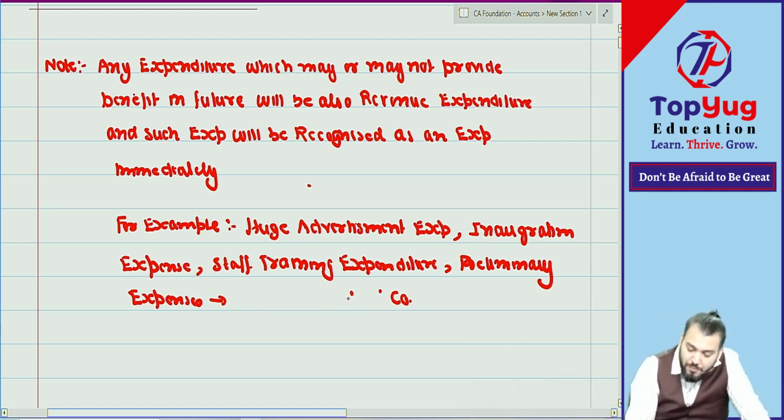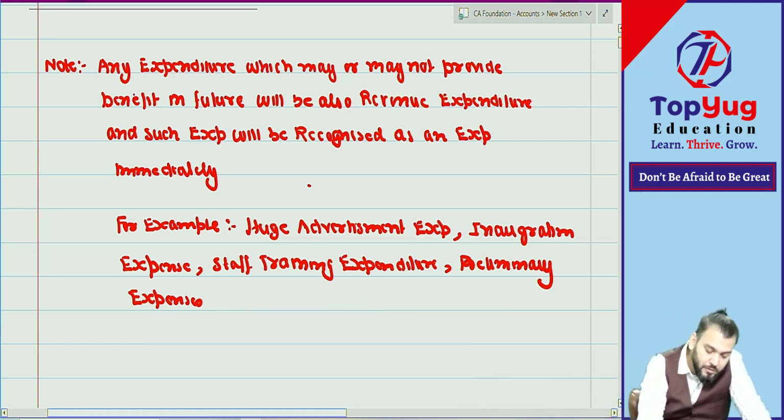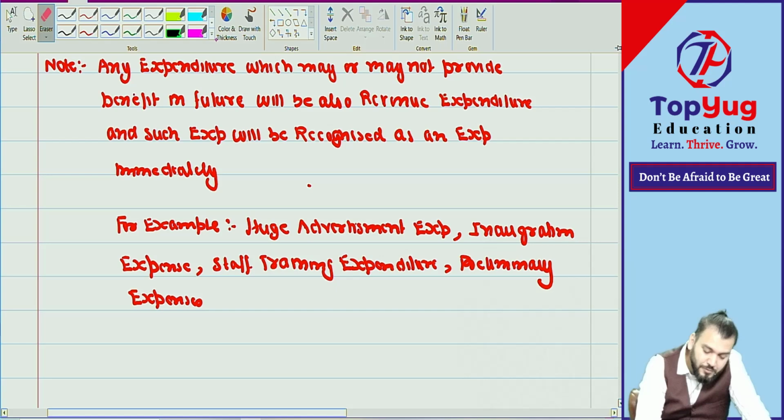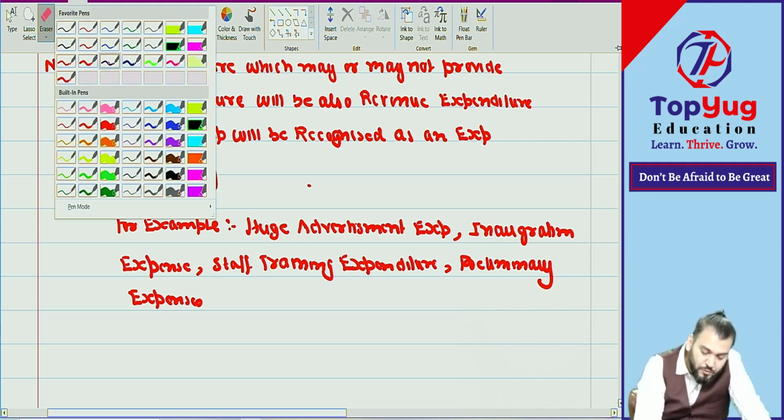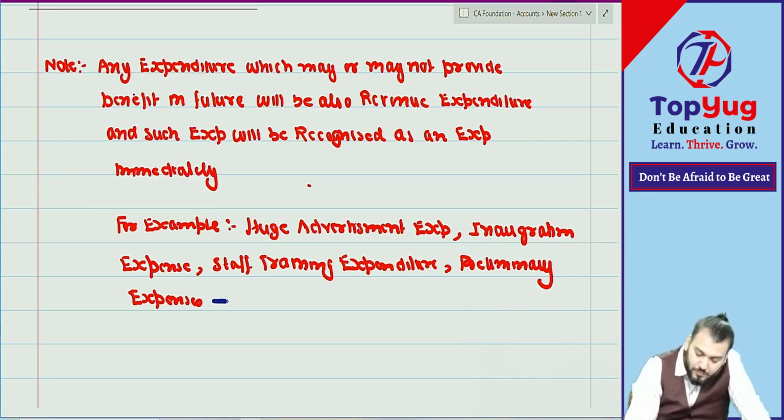This is formation expense. Formation means what? To form a company. Formation expenses of a company.